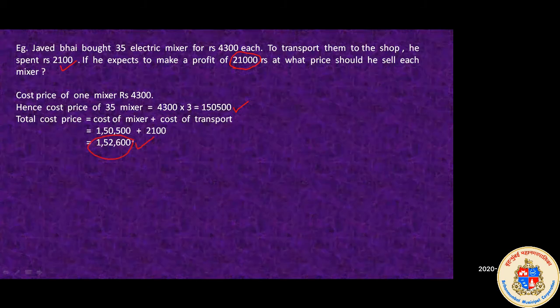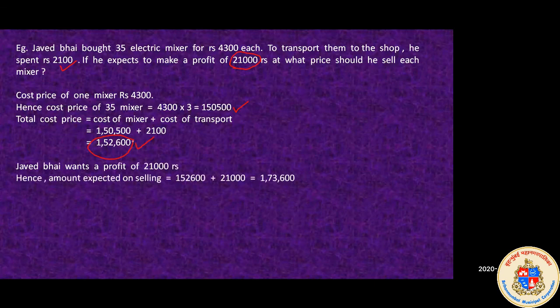Now, Javed bhai wanted a profit of 21,000. Hence, the amount expected for selling. So from here, we can say how much he can sell. The cost price plus the profit that he wanted, that he expected after the selling.